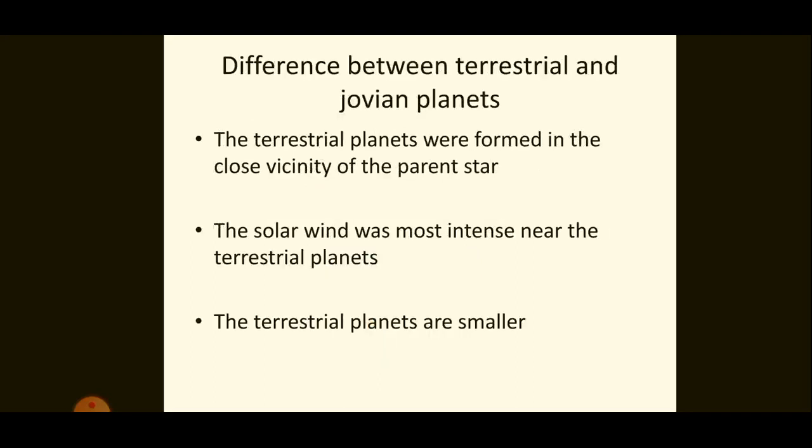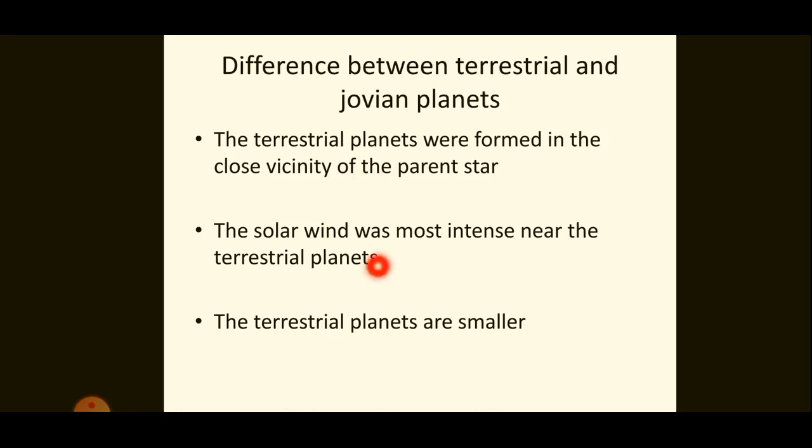Now, the differences between terrestrial planets and Jovian planets. The terrestrial planets are very closer to the sun, that is the parent star. Therefore, it was too warm for the gases to condense to solid particles.